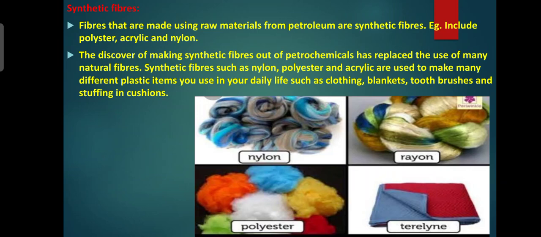Synthetic fiber definition. Synthetic or man-made fiber: the raw material used for making these fibers is petroleum. Hence another name for these fibers is petrochemicals. Small units called polymers make up this fiber. Monomer is the individual unit that makes up each polymer.